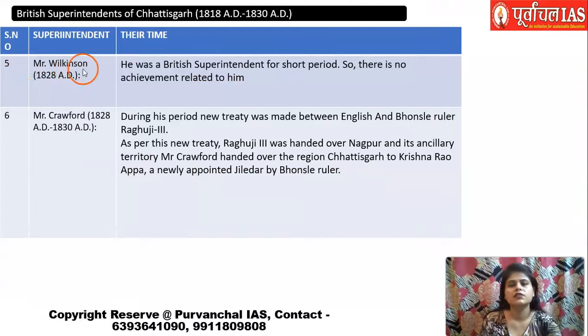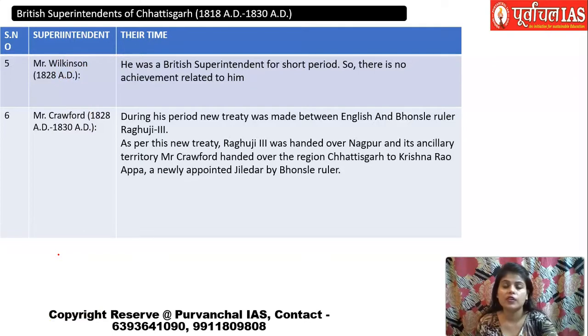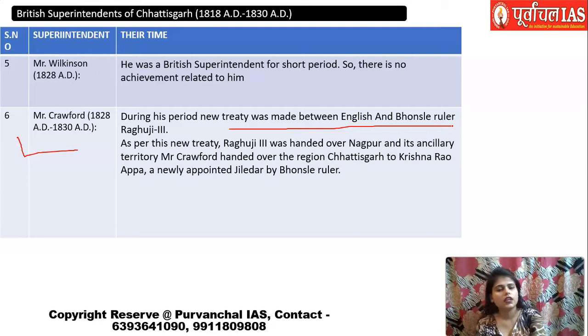Then came Mr. Wilkinson, but he came for a very short period of time, and there is no important achievement to look at. Now this last superintendent, Mr. Crawford, is important because during his time a treaty was made between the English and the Bhosle ruler. I told you in the beginning that during the third Anglo-Maratha war, when the Marathas were defeated by the English, at that time this Raghujit III was the person who could have taken the Bhosle throne, but he was an infant. But by this time he became older, and then he was ready to take up the rule, and that is why a treaty was signed between the English and the Marathas.